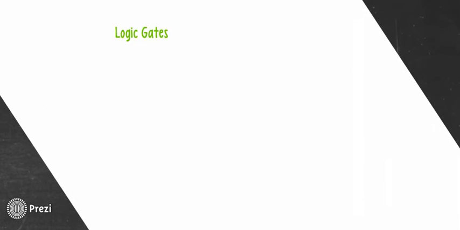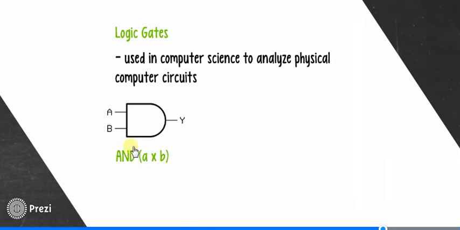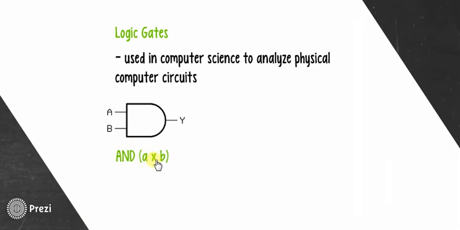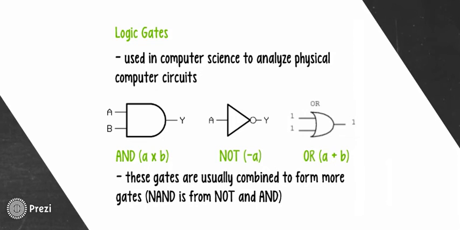Logic gates are commonly used in computer science to analyze physical computer circuits. Gates is just another way of saying symbols. This logic gate shows the AND connective. So this says A times B. This is a NOT gate, which shows not A, and this is an OR gate, which shows A or B. These gates are usually combined to form more gates. So, for example, NAND is from NOT and AND.